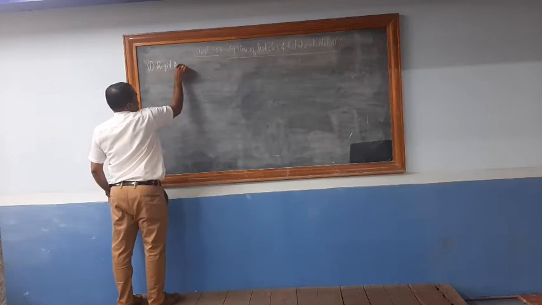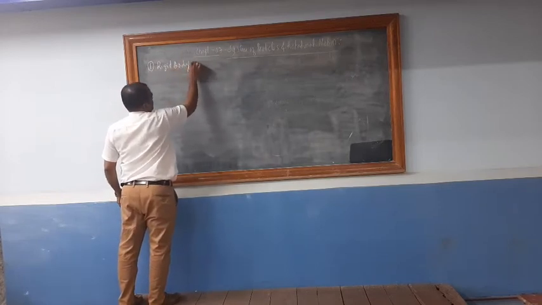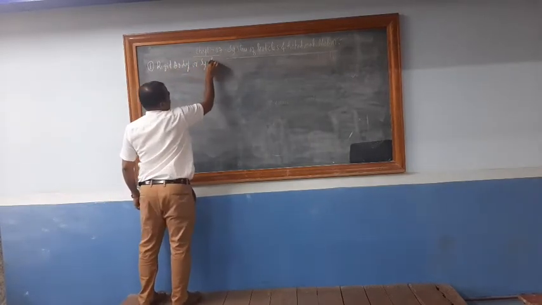Rigid body, or it is also called a system.